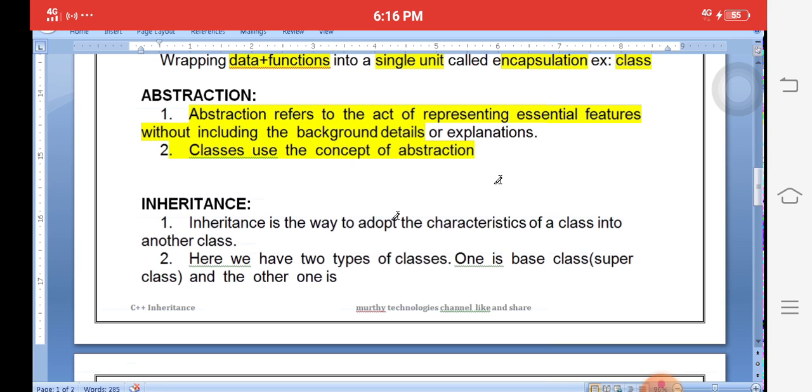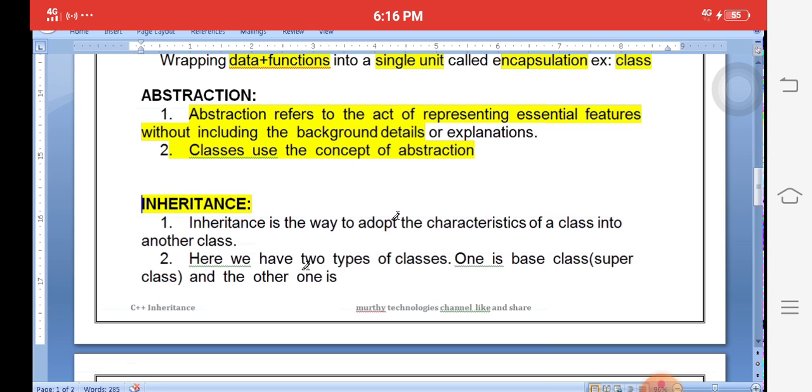It is indirectly data hiding security. Data hiding security is provided with the help of classes. Abstraction is nothing but we provide only necessary information but not other unnecessary information. That is called abstraction.